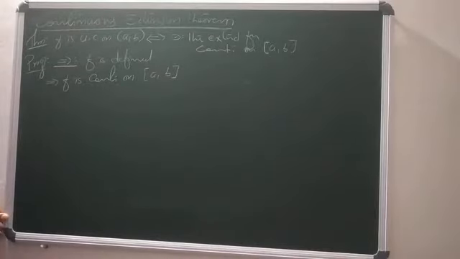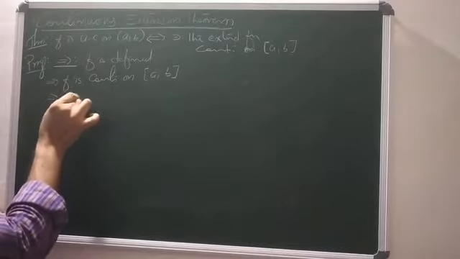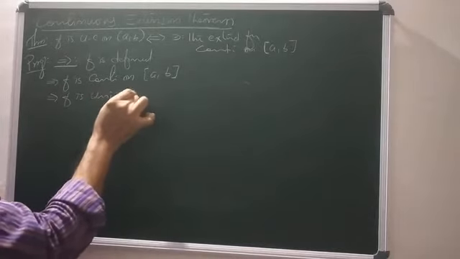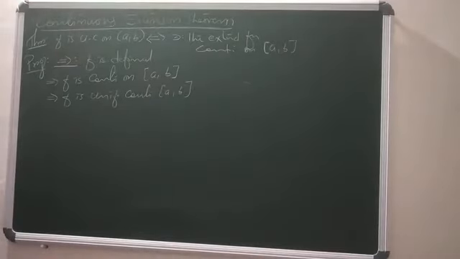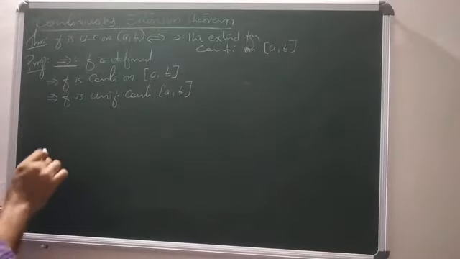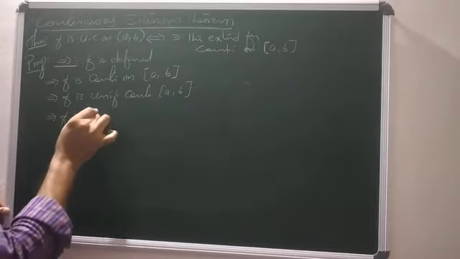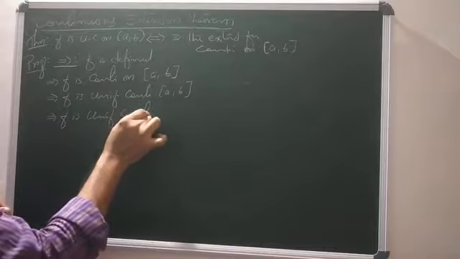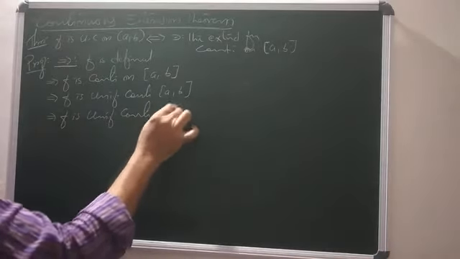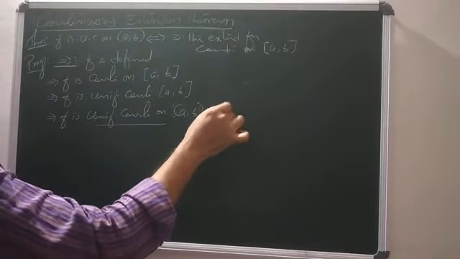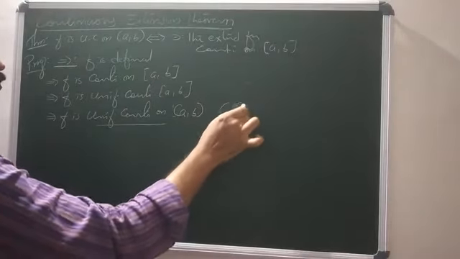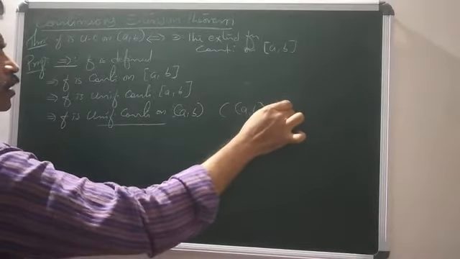But continuity on a closed interval implies uniform continuity. Therefore, f is uniformly continuous on the closed interval [a, b]. This implies f is uniformly continuous on the open interval (a, b). Why? Because the open interval (a, b) is a subset of the closed interval [a, b]. So clearly f is uniformly continuous on the open interval (a, b).